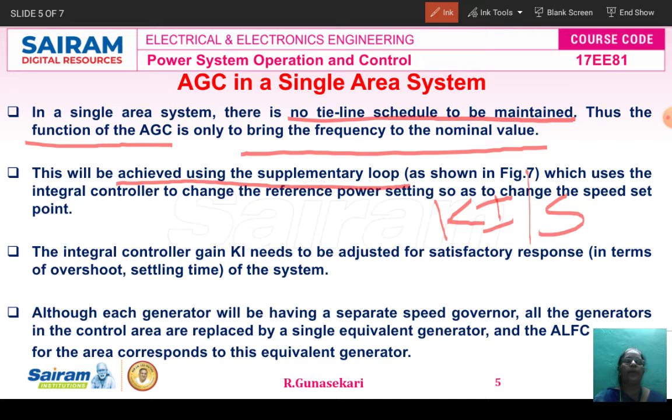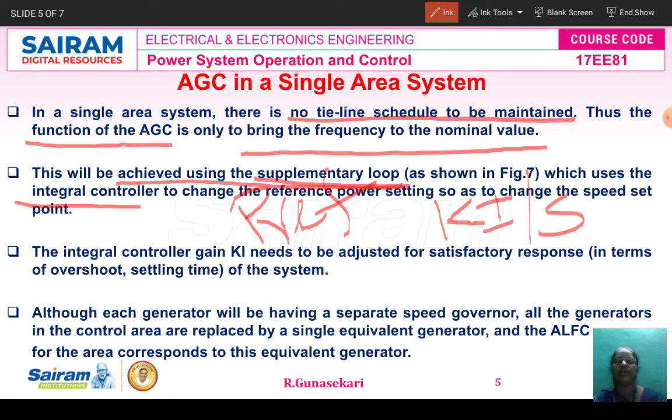This loop added to the ALFC loop is called the supplementary loop, which uses the integral controller to change the reference power setting, P reference, so as to change the speed set point, whether to increase or decrease.